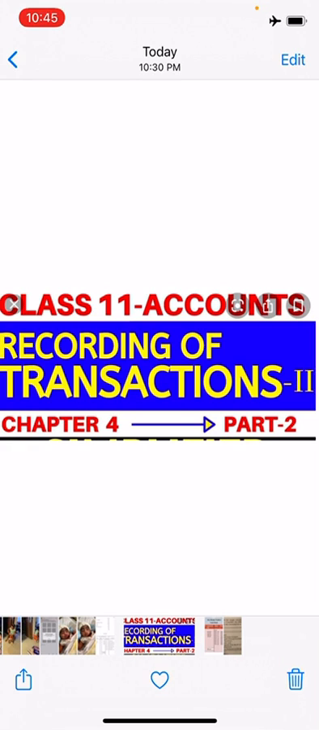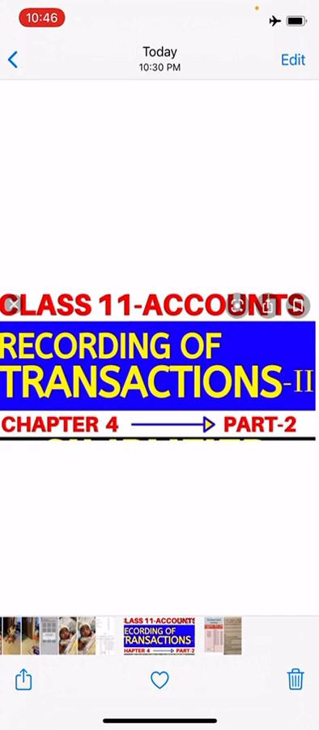So in this chapter we will discuss the special books. Now what are the special books? There are altogether 6 books: the cash book, purchase returns book, which is also called the return outward book, then the sales book, then the sales returns book, that is the return inward book, and the journal proper.